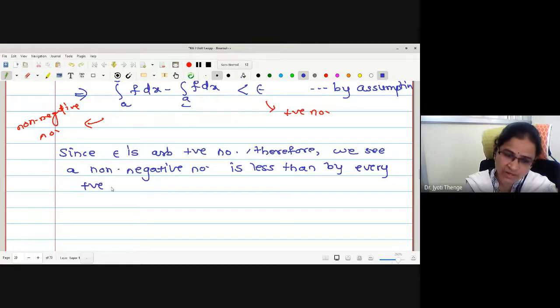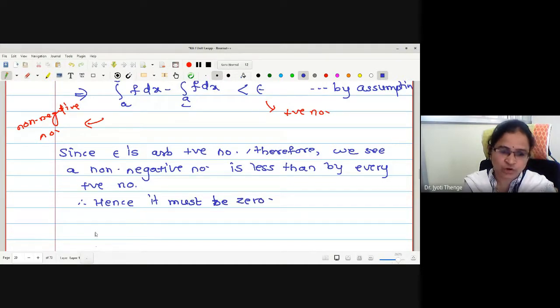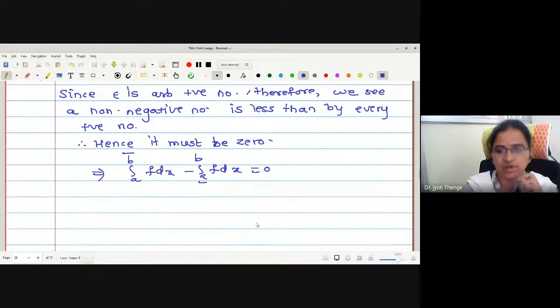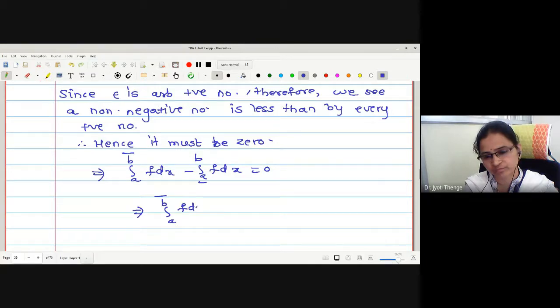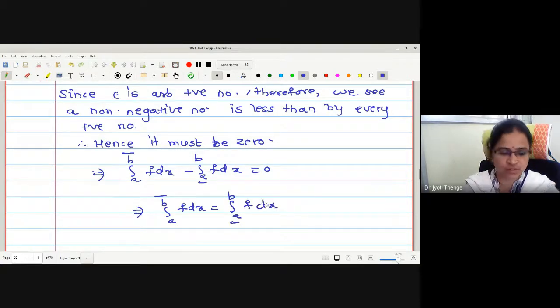Every positive matters, okay? Hence, it must be 0. So, what is the value on the left side? Upper integral minus lower integral equal to 0, right now? Therefore, may I say both the integrals are same? Hence, the function is integrable.